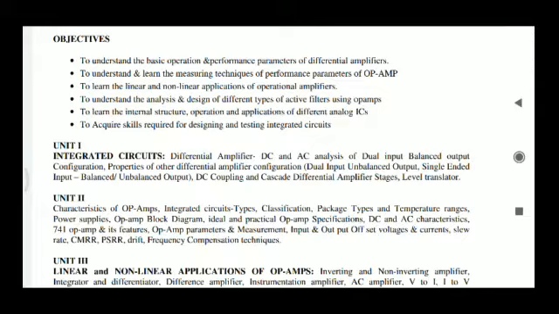Integrated circuit means that we build several circuits upon the same small base. With the help of improvements in semiconductor technology, we can manufacture several circuits on a single small chip-like structure.